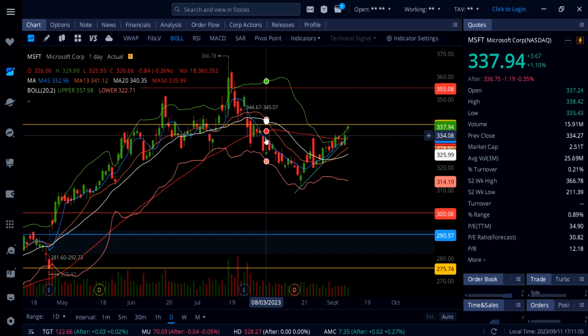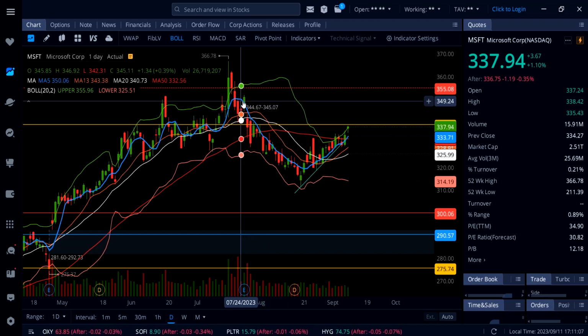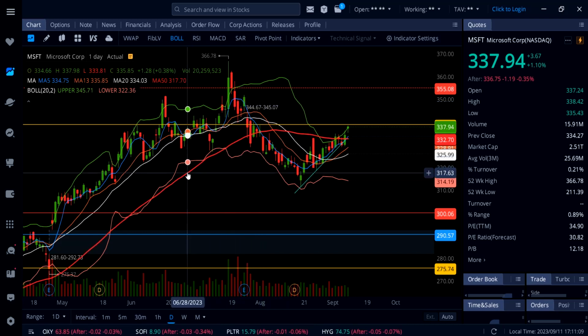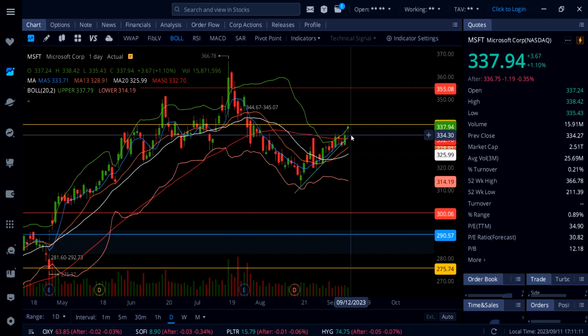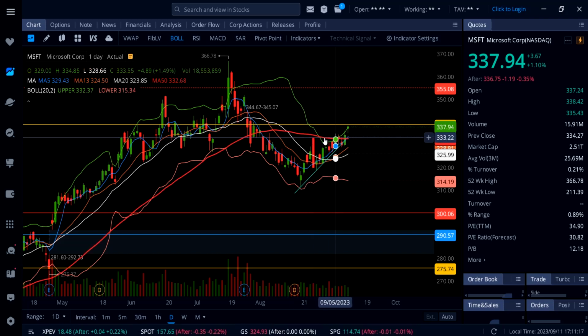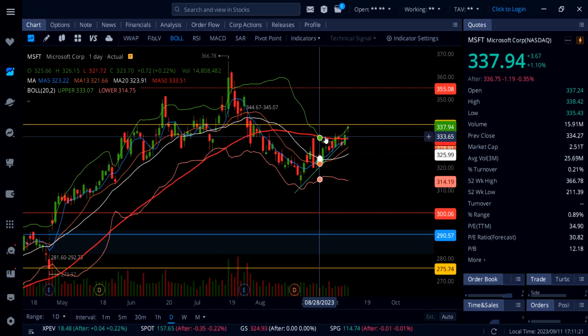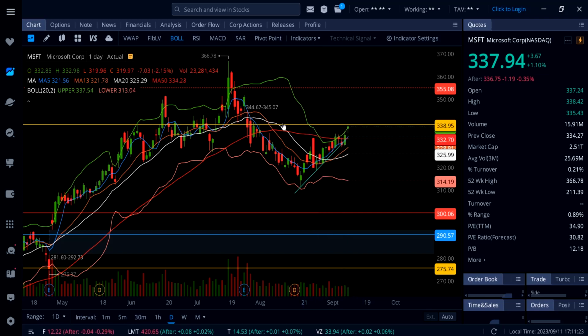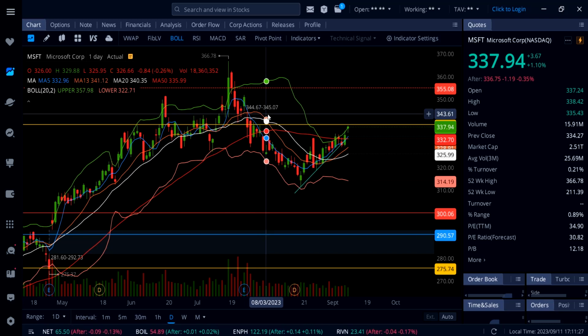And there is this blue line, 5 SMA, right here on this daily chart, and also red line, 50 SMA. So this is going to be a strong support, I would say, in between 334 and 333 right here. This is going to be crucial on Microsoft to hold this support on a pullback. And also, once we get that breakout above 339, a clear path up to 345 on Microsoft.